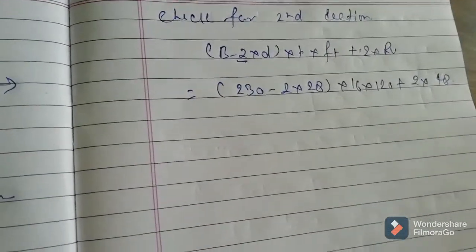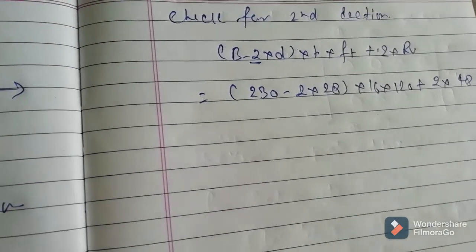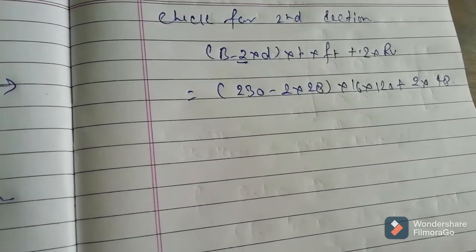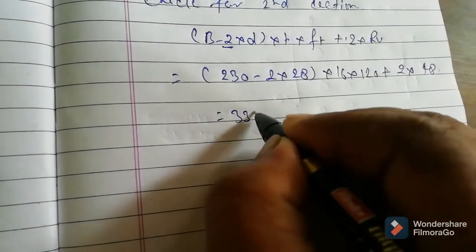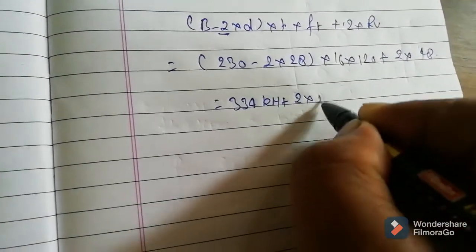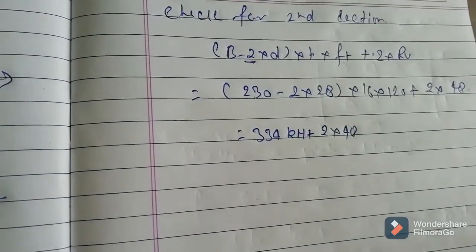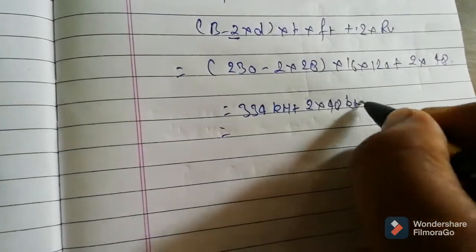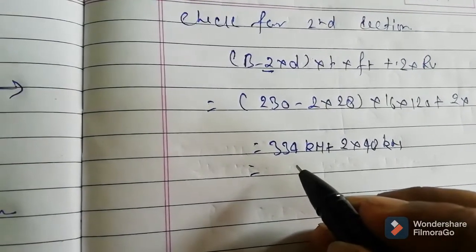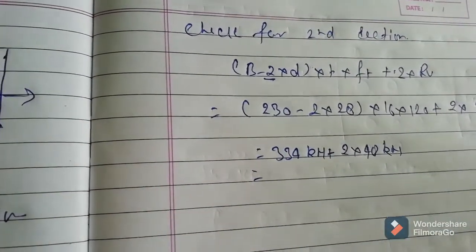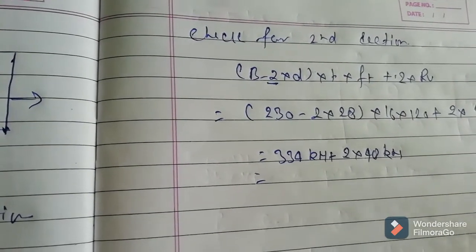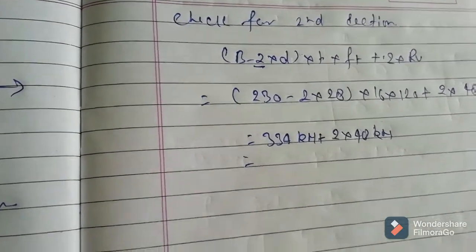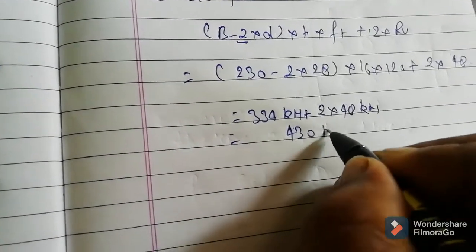So if you solve this, 230 minus 2 into 28 into 16 into 120, that is again 334 kilonewton, plus 2 into 48, so that equals 334 plus 2 into 48, which is 430 kilonewton.